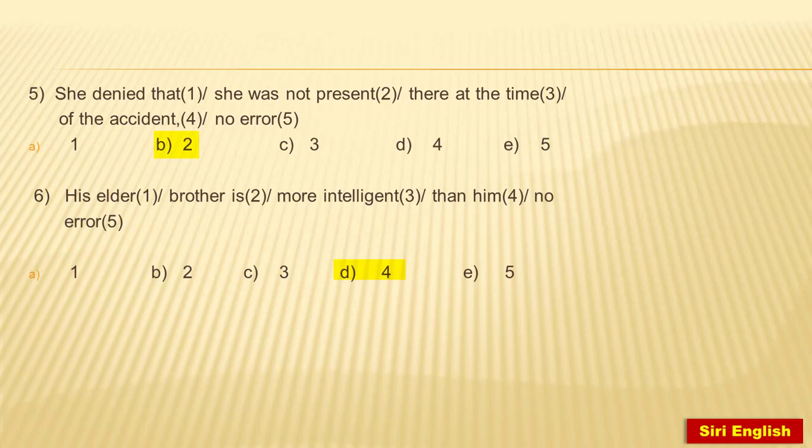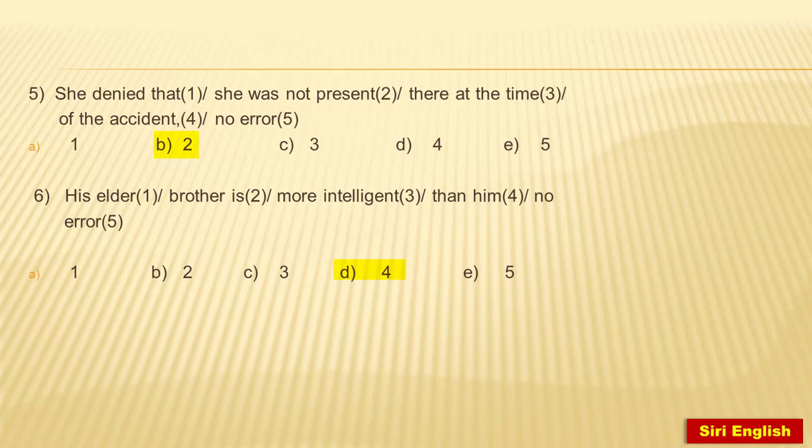Because when the personal pronoun follows than, it should be regarded as the subject of the clause, which might not be completed. So, him actually is wrong. It should refer to the subject of the clause. Here we replace him with he. The sentence should be, his elder brother is more intelligent than he is. We do not include is here, so it is incomplete. So we are writing up to he. His elder brother is more intelligent than he. Is it clear? Now let's move to the question.